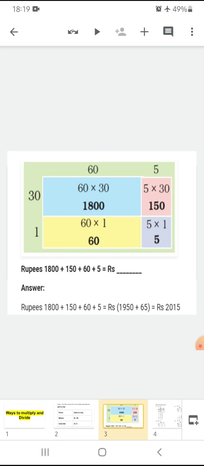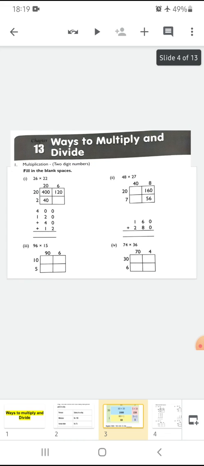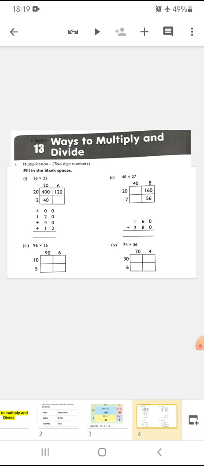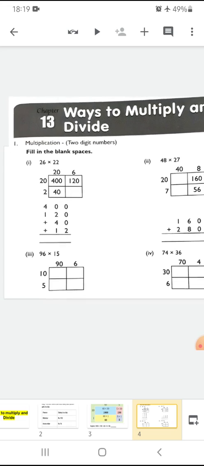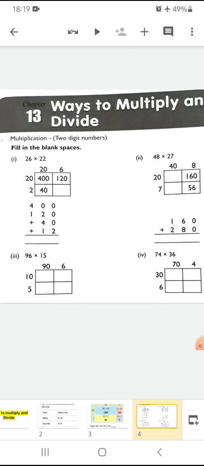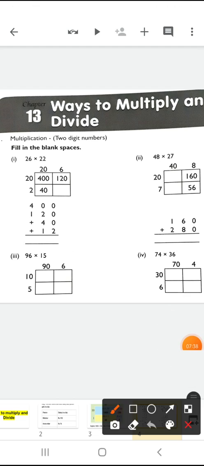Now this method you have learned. So in your maths activity book, that is on page number 82, as you can see, ways to multiply and divide, chapter number 13 in your maths activity book, you will do these questions. As you can see, these fill in the blanks are given and boxes are already made. You have to just solve them and add them. So how you will do?